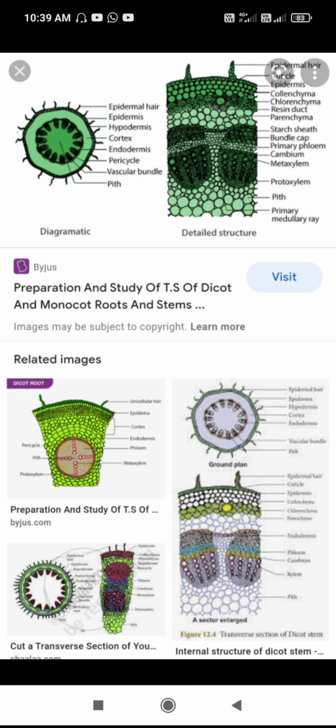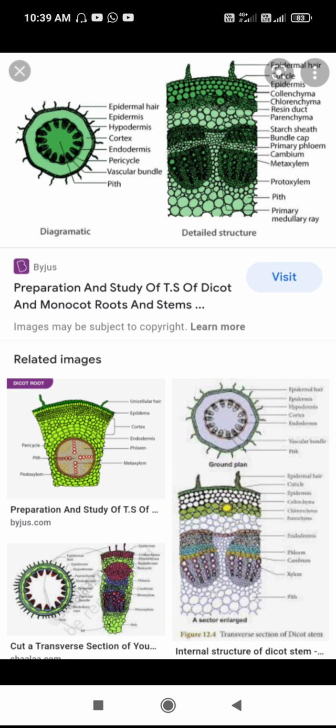Secondary xylem and secondary phloem develop. Secondary xylem consists of tracheids and vessels, and the secondary phloem consists of sieve tubes, companion cells and phloem parenchyma.